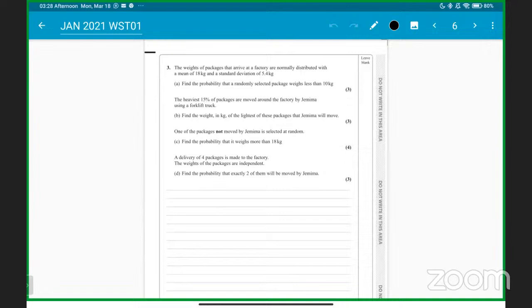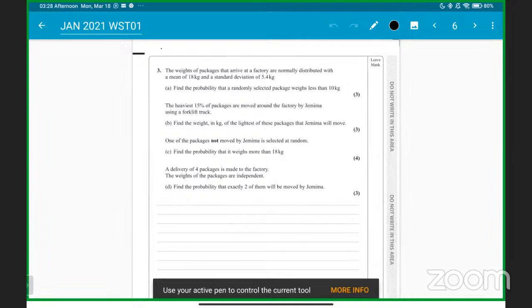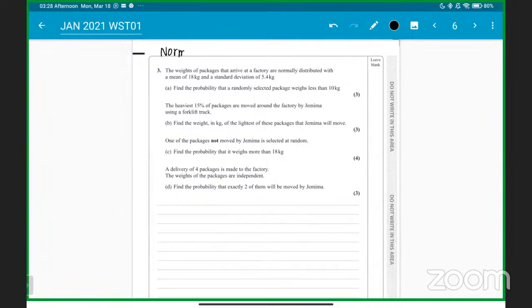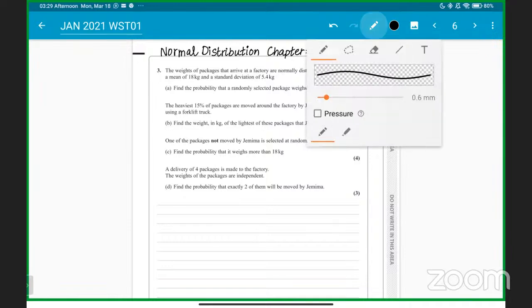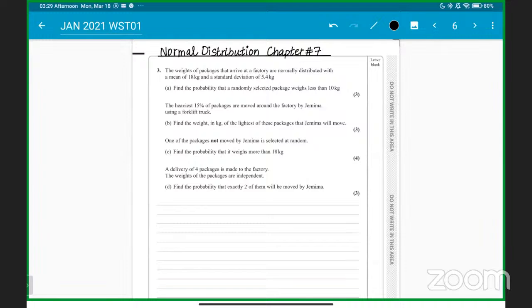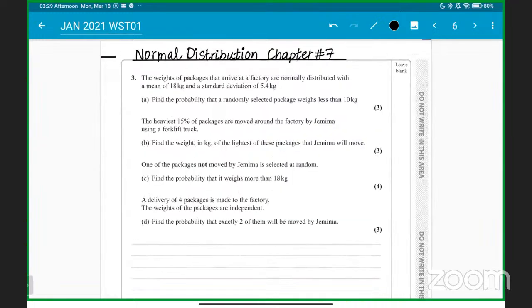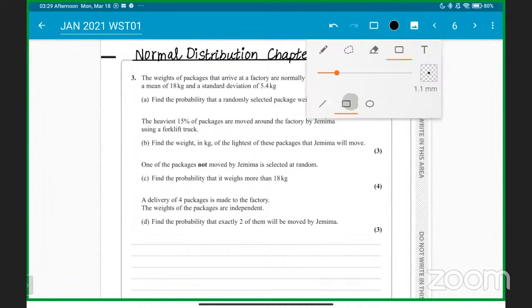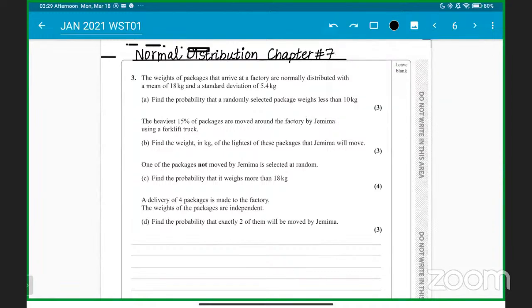Yes, sir. Okay. So today we are discussing the normal distribution chapter, which is the last chapter, chapter number seven in the Edexcel book. So normal distribution is what we are discussing, chapter number seven. ठीक है जी, clear on this, right? Got it? Any problem?